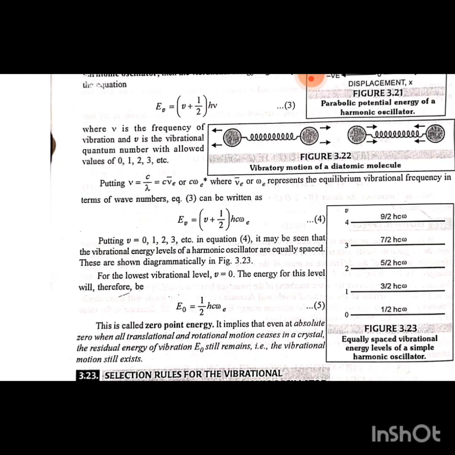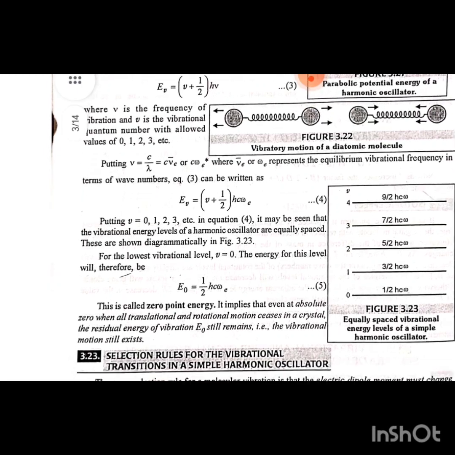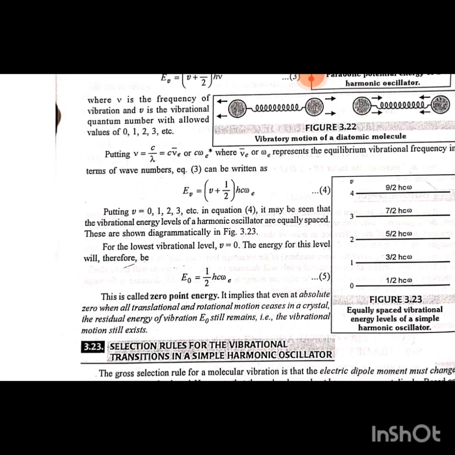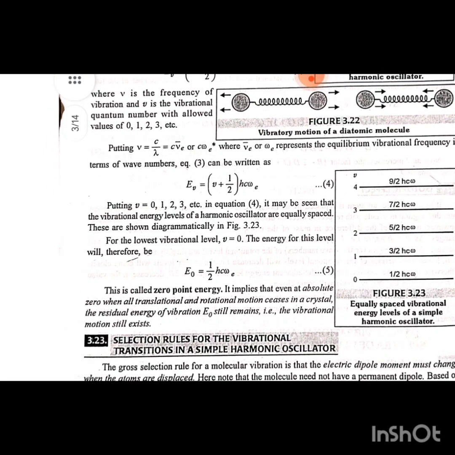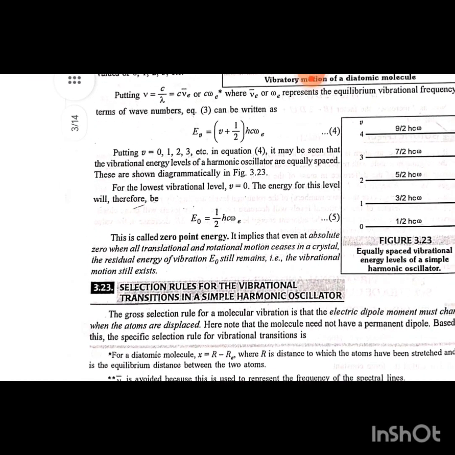For the lowest vibration level, v is equal to 0. The energy for this level will be E naught is equal to half h c omega e. This is called zero point energy. It implies that even at absolute zero, when all translational and rotational motion ceases in a crystal, the residual energy of vibration E naught still remains. That is, the vibration motion still exists.